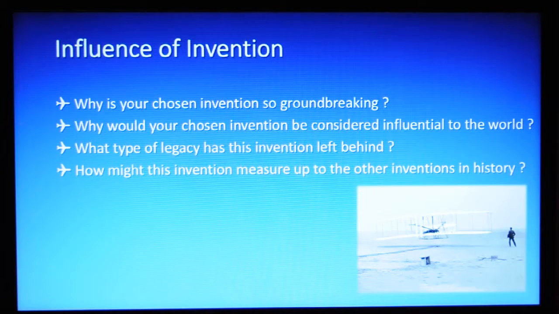How might this invention measure up to other inventions in history? The invention of the airplane is comparable to the invention of the train and boat. This because just like with an airplane, you can ship many people and a lot of cargo. The airplane is the fastest way of transporting, but the train and boat are less harmful for the environment.